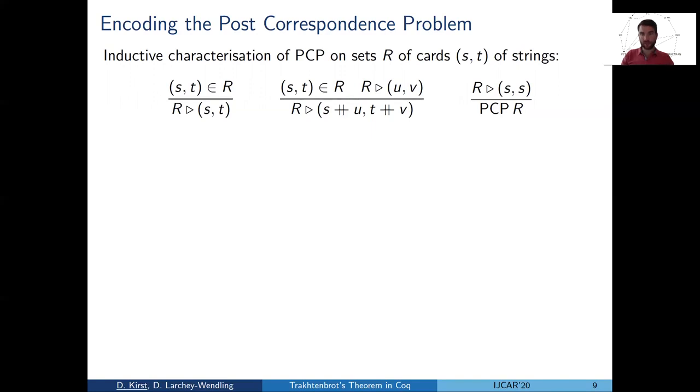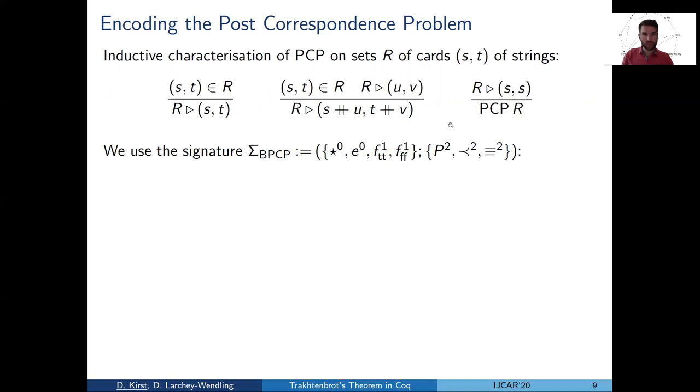A card is also just a pair of strings, and then derivability is characterized with these two rules. Either we can derive any card that is a member of the set we start with, or if we have already derived something, then we can prepend every card from the set with it. And then PCP is just the question whether a match can be derived.